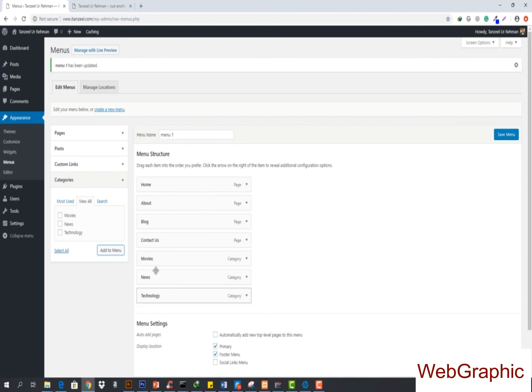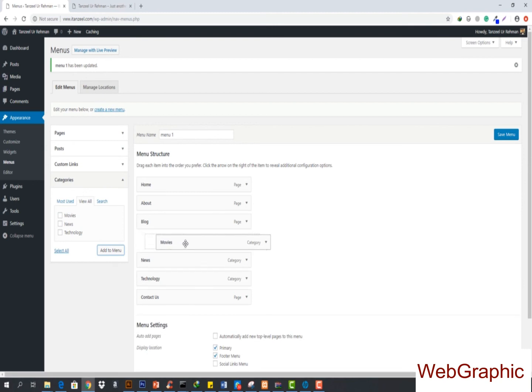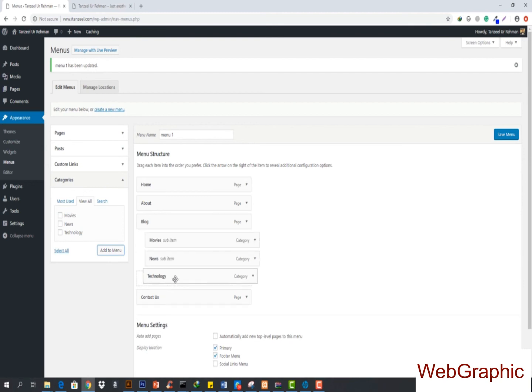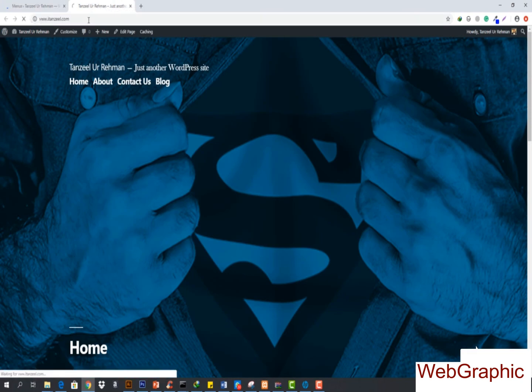Now let's suppose that I want to make these categories a sub menu of this blog. I can do that as well. You can bring it here, here, and here. Now this is not basically a sub menu, so I want to make it just a sub menu of the blog. So I can just drag it and keep it to the right, and you can see now these are the sub menu of this. Now if I save the menu and come up here and refresh, you will see that it is just like that. Do you see the difference, how great it is looking?